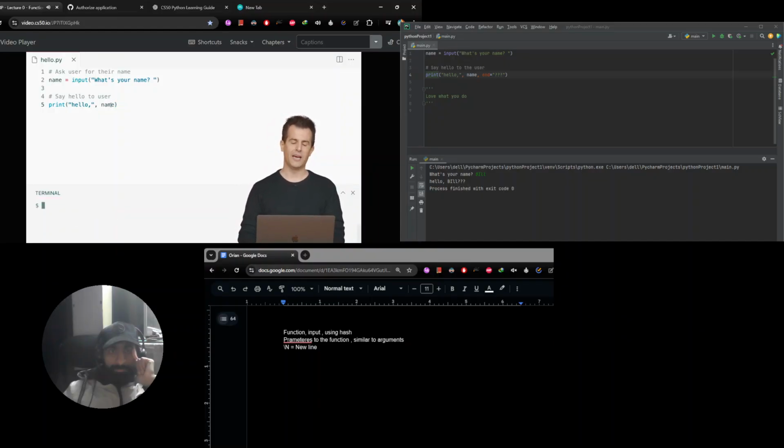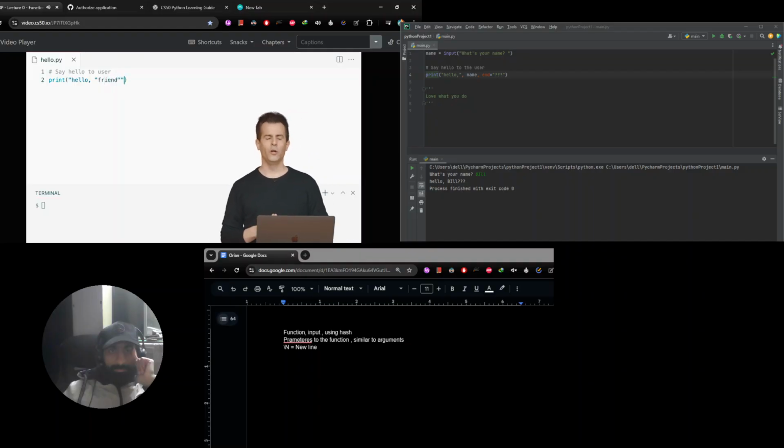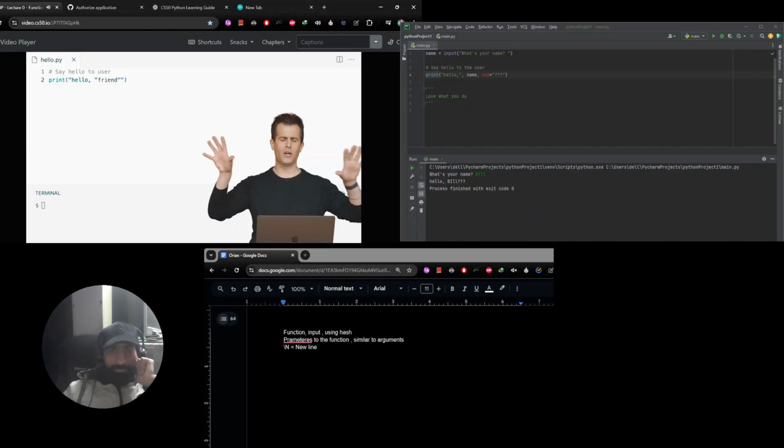Suppose that I want to print out not just the user's name. Let me simplify this further. Let me go ahead and get rid of a lot of this, and let me just say something like, hello, maybe I'm being a little sarcastic here. Hello, friend, you know, in that kind of tone. Well, this is not going to work, actually, because you are trying to use quotes to be like friend in finger quotes, but you're also trying to end the sentence.